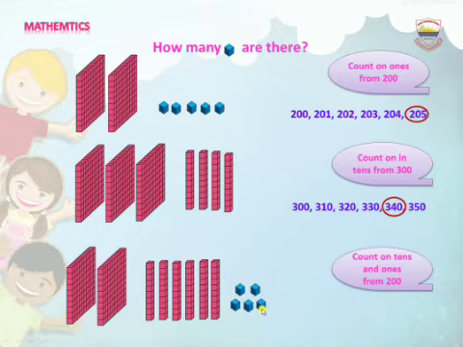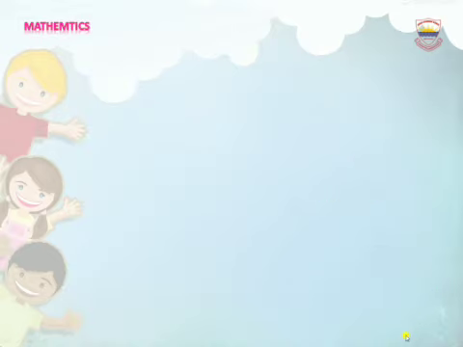What is the number? 265. It means we have 265 blocks. Which number is equal to the blocks? Yes, the number 265 is equal to the blocks. So 265 is the right answer and we circle it.